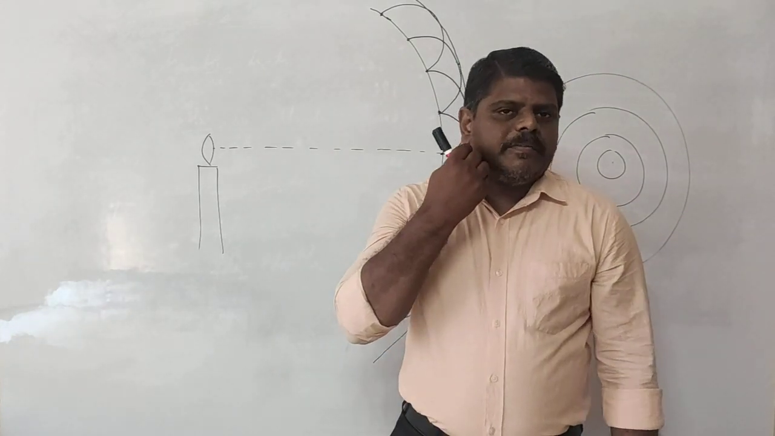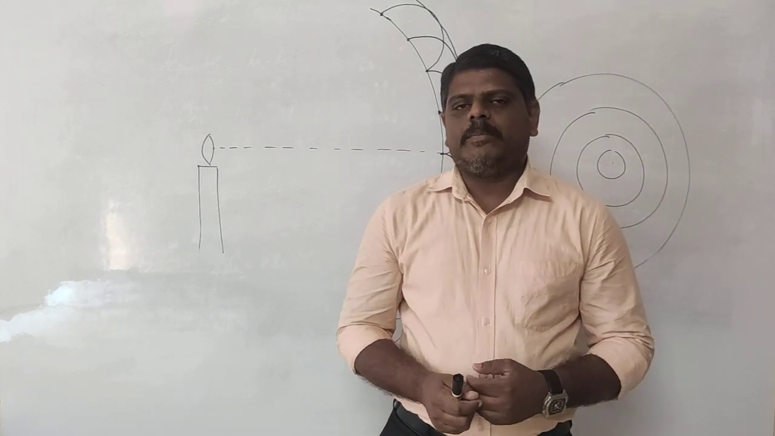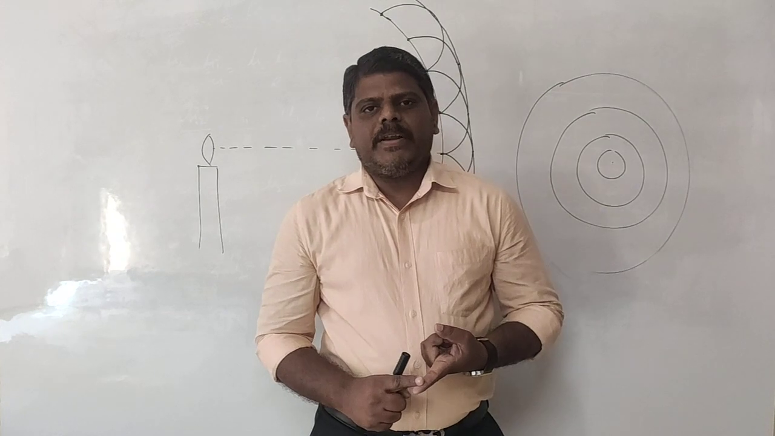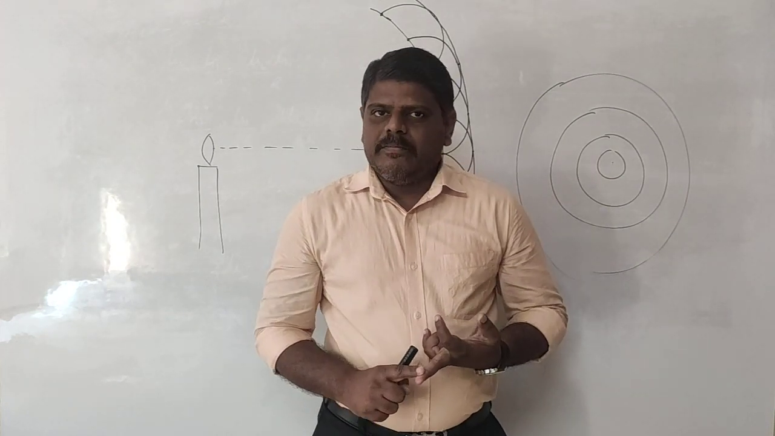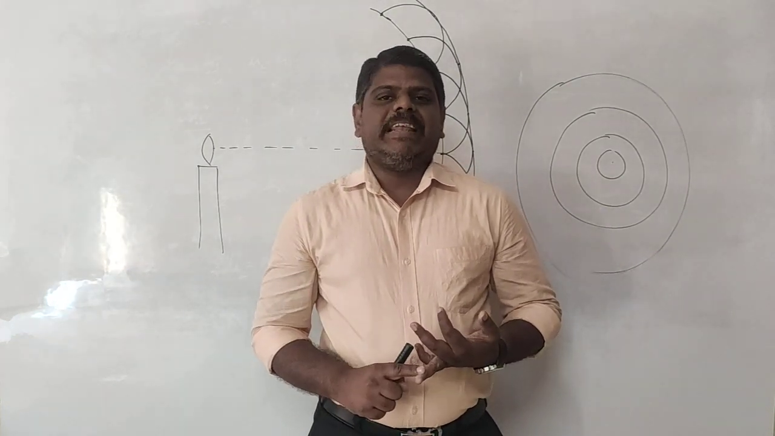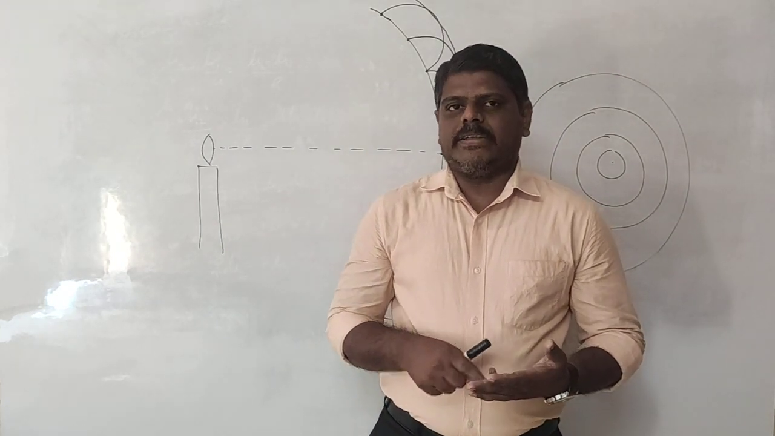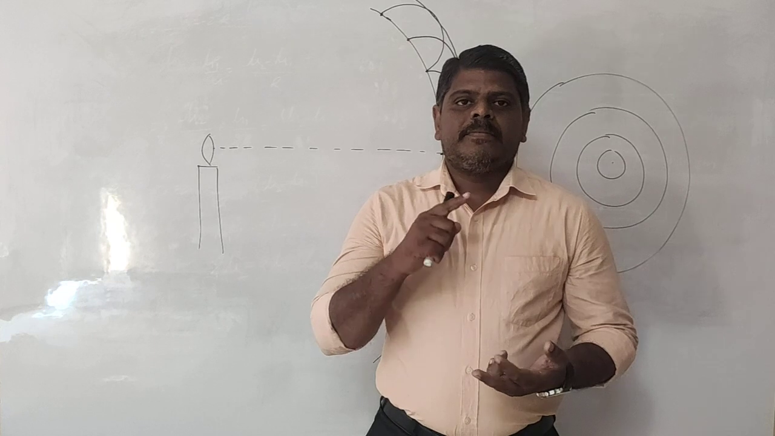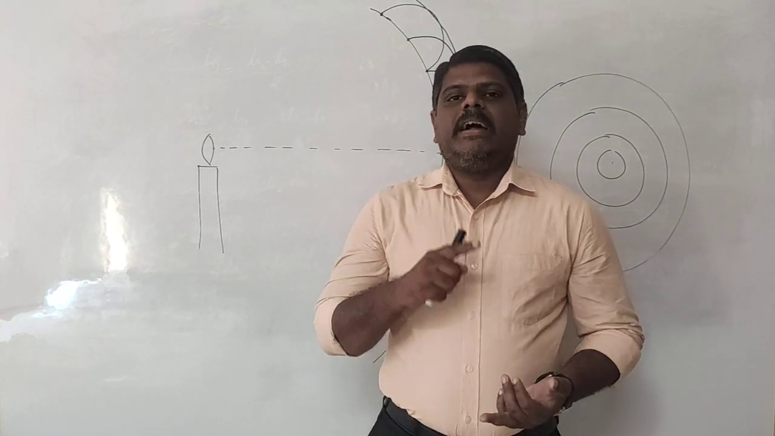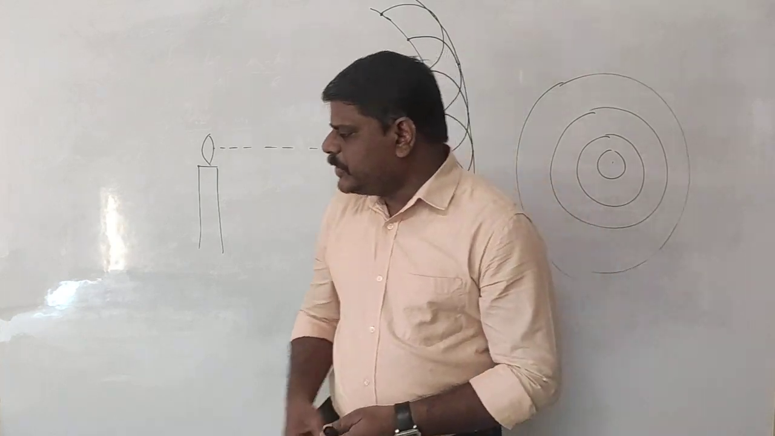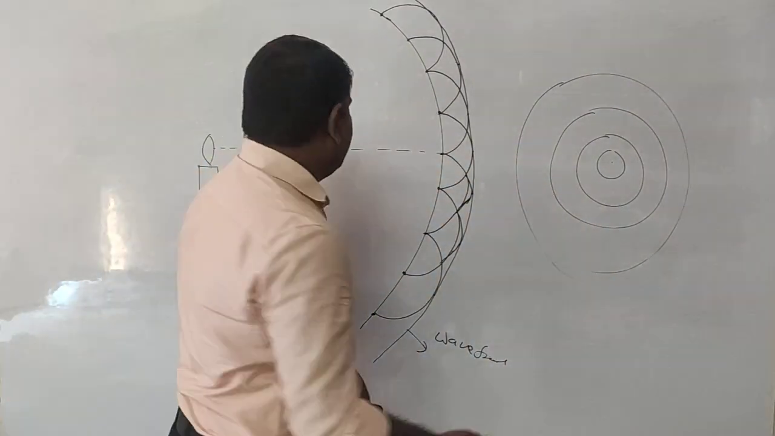There are so many types of wavefronts, but basically we are going to discuss three types. First one is called the spherical wavefront, second one is called the plane wavefront, and the third one is called the cylindrical wavefront. Let us discuss how we are going to produce these wavefronts.